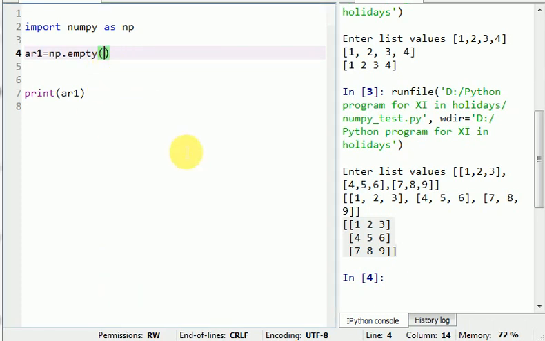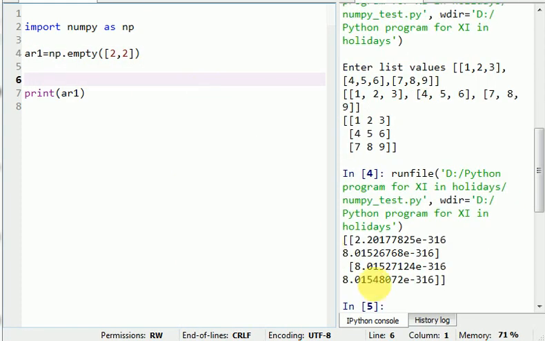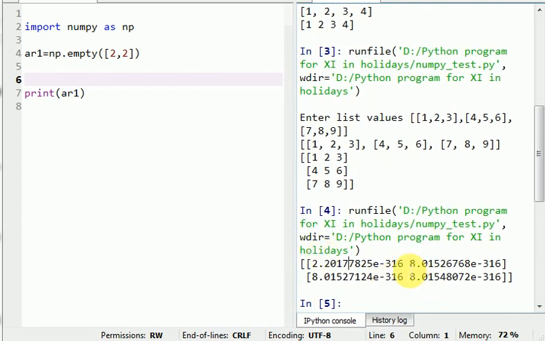I am giving here empty, inside the bracket 3, okay, 2 by 2. I'm giving this one. Now run this. Now that's my 2 by 2 matrix.